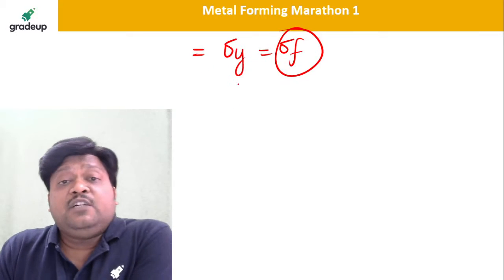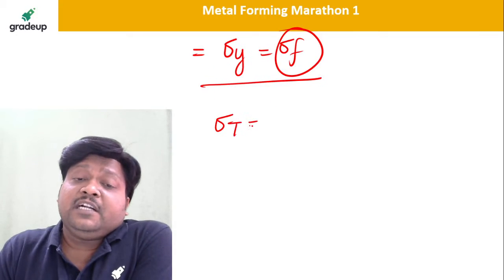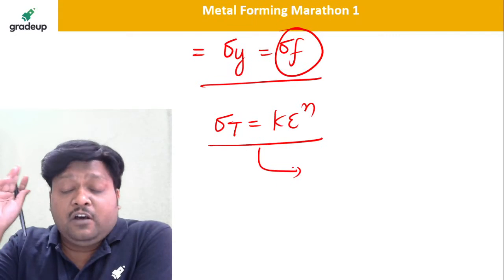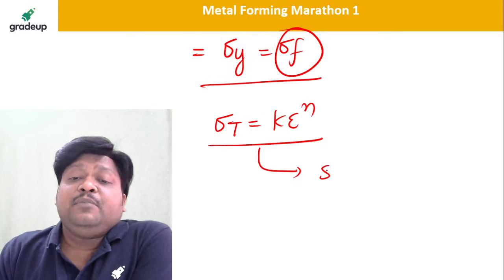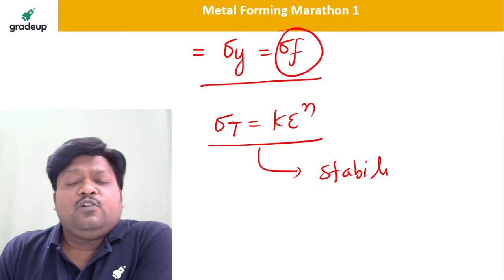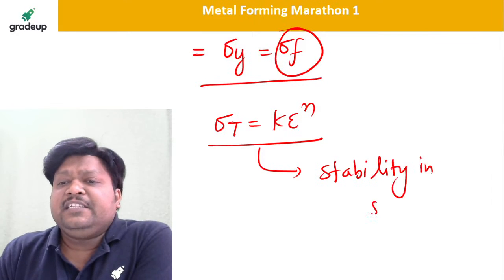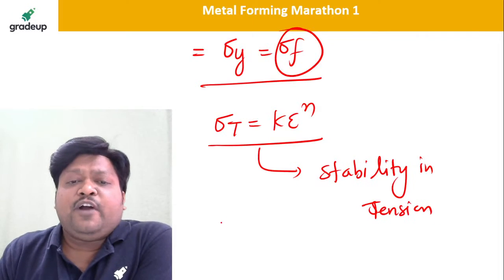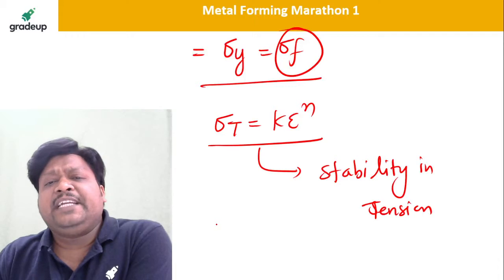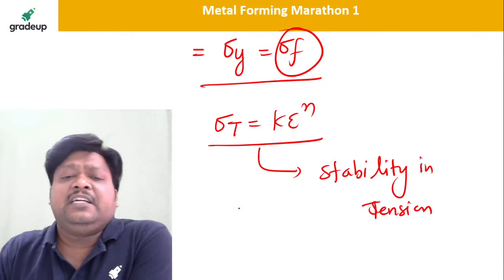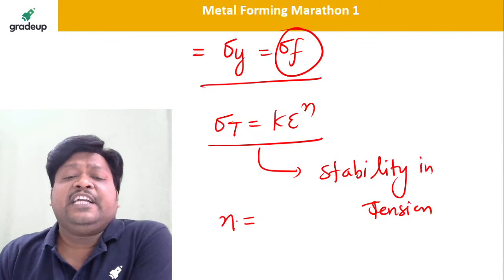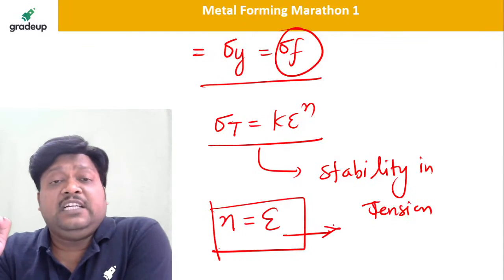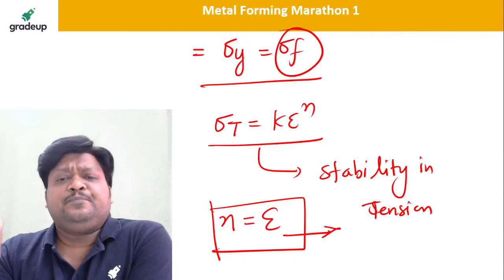And one more thing, when you talk about this equation sigma t is equal to K epsilon to the power n, you need to keep in mind the stability in tension. No doubt we can derive it. What it says is that at the ultimate point, at the breaking point, or at the maximum loading condition, the strain hardening exponent is equal to the true strain. Don't forget, this is also a very important relationship. We need to use this.